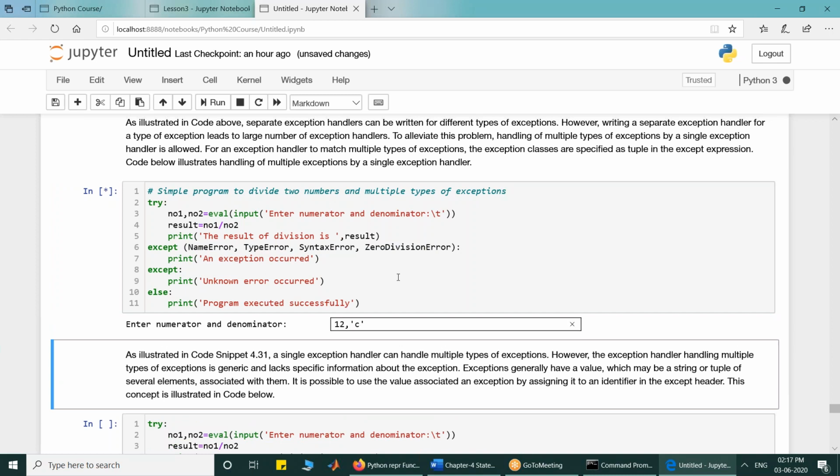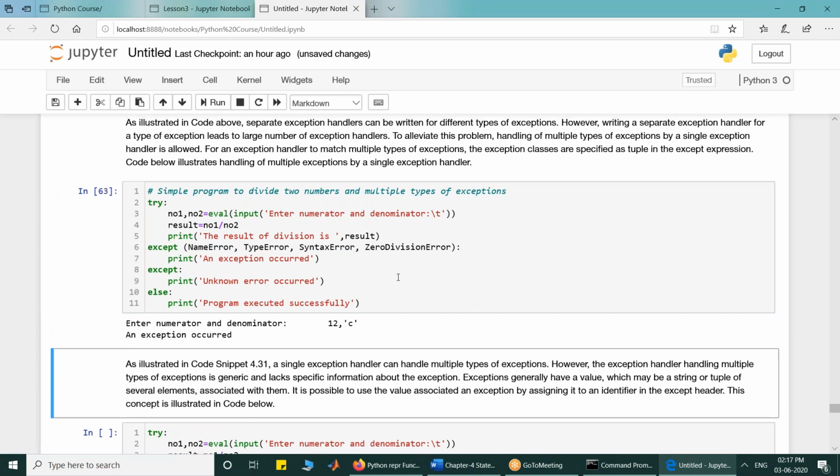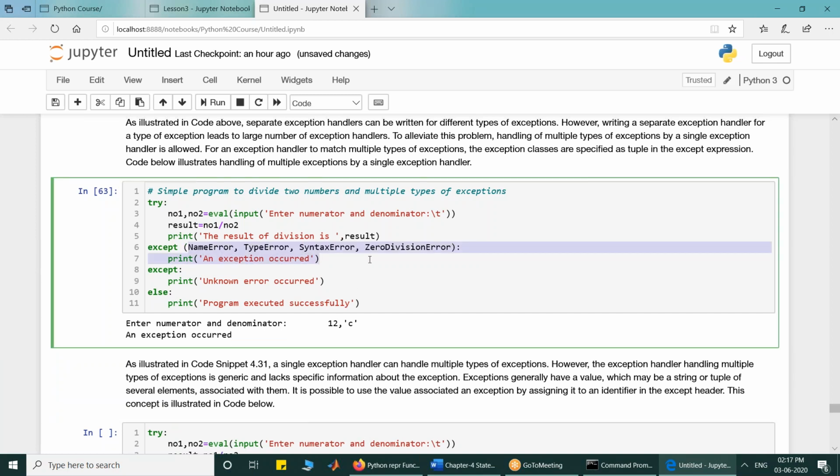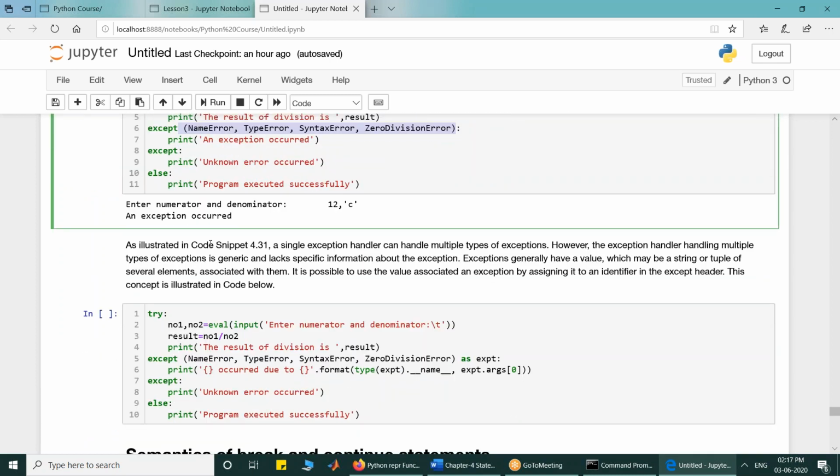So I execute it with 12, C and press enter, and it will be handled by this. Instead of making them separately, if I have a common exception handler, this printf statement is known as the exception handler here. If I have a common exception handler for multiple types of exceptions, I can club those exceptions and make them a tuple.